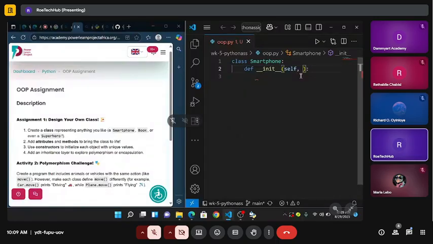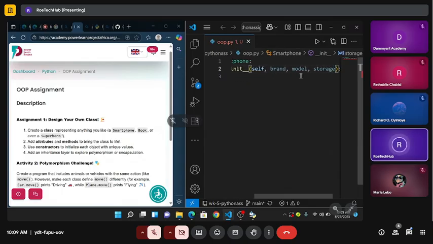Okay, then what do I even know about a smartphone? I can see the brand of the smartphone, the model, and let's say the storage. That's what I will look at if I want to buy a phone: the brand, the model, and the amount of storage it has.